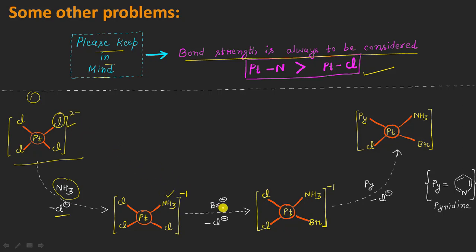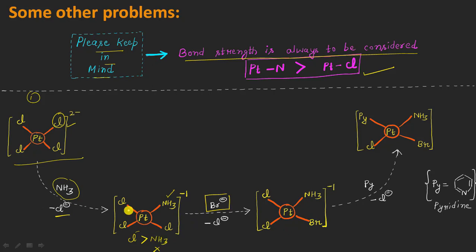After that, the second step is what? We are adding one bromide ion, and we can easily decide here, out of the chloride and the ammonia molecule, because according to that series we know the chloride is a strong trans director. So the incoming nucleophile, this bromide here, will occupy a position trans to the chloride ion and not the ammonia.